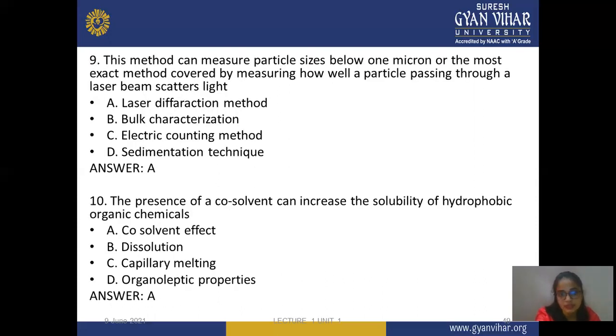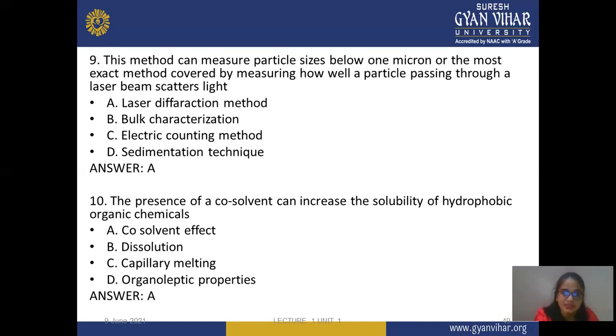And the ninth question is: this method can measure particle size below 1 micron, or is the most exact method, by measuring how particles passing through a laser beam scatter light. It means which method you use to easily measure particles less than 1 micron, or give an exact reading of how particles pass through that scattered light.